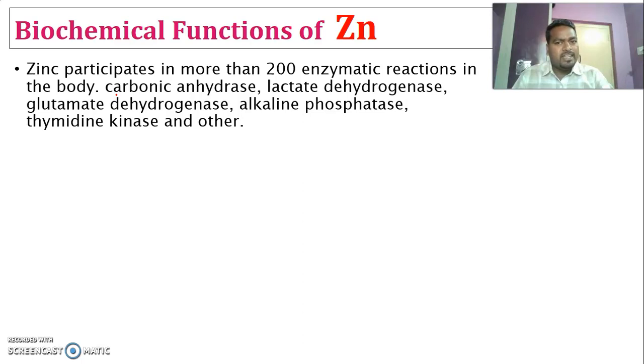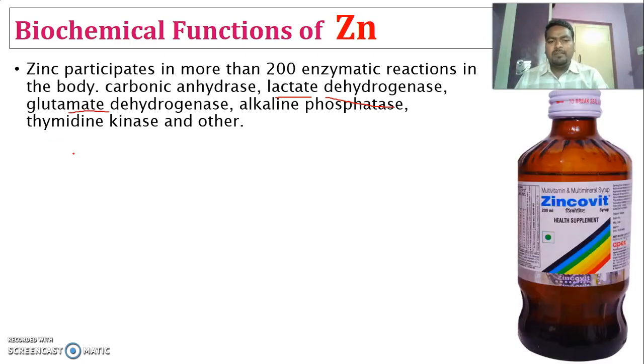Carbonic anhydrase is useful for transporting carbon dioxide from cells to lungs. Others are lactate dehydrogenase, glutamate dehydrogenase, alkaline phosphatase, and thymidine kinase. So these are the important zinc dependent enzymes.